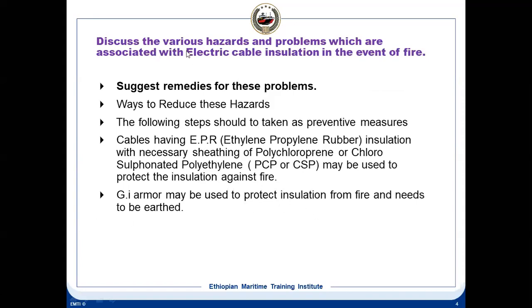So what are the ways you can reduce these hazards? Cable having EPR insulation with the necessary sheathing may be used to protect insulation against fire.